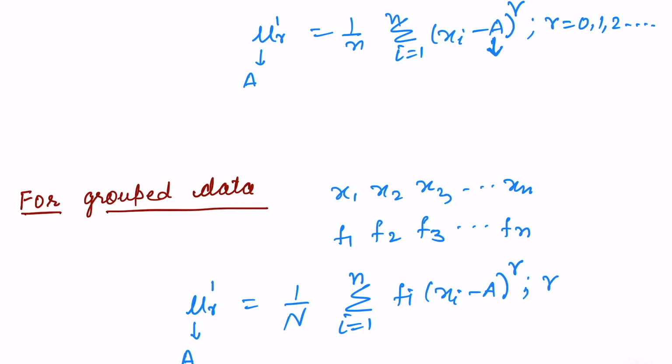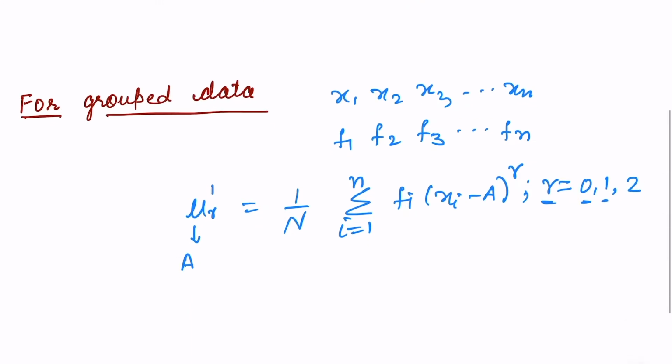For 0th moment we will take r as 0, for first moment r as 1, for second moment r as 2, where obviously capital N is sigma of all frequency values.